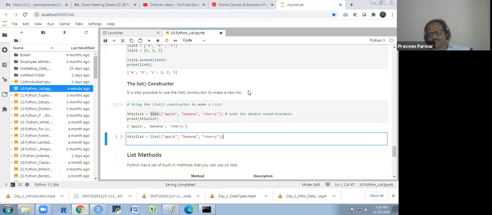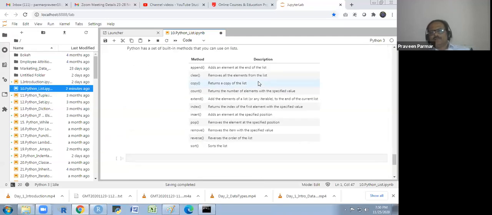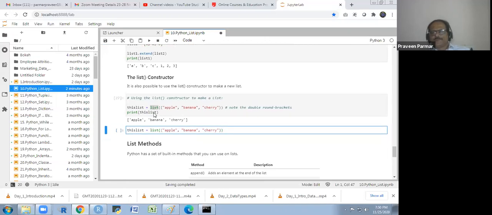Does that make sense to you? We have some other methods. The clear I have explained, copy, append, count you could use also, which returns the number of elements with the specified value. Extend, and all this you try, and you will get some more things in the list.